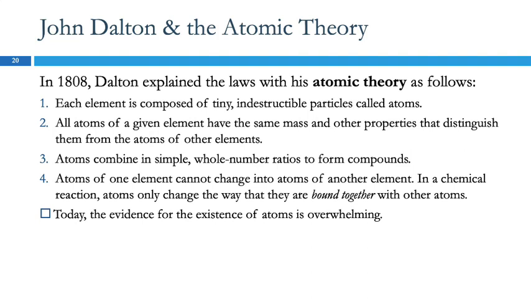Dalton's atomic theory. So these are the ideas. I'm not going to ever make you write these out. But we should understand this idea. Each element is composed of tiny indestructible particles called atoms. All atoms of a given element have the same mass and other properties that distinguish them from the atoms of other elements. Atoms combine in simple whole number ratios to form compounds. Atoms of one element cannot change into atoms of another element. In a chemical reaction, atoms only change the way that they are bound together with other atoms.